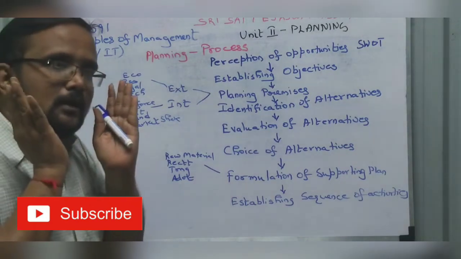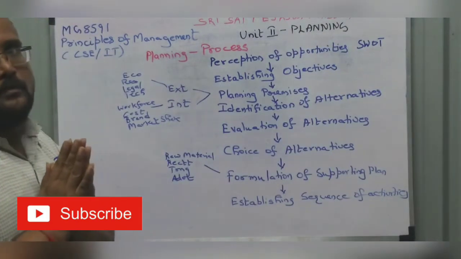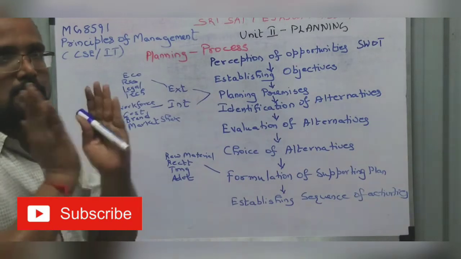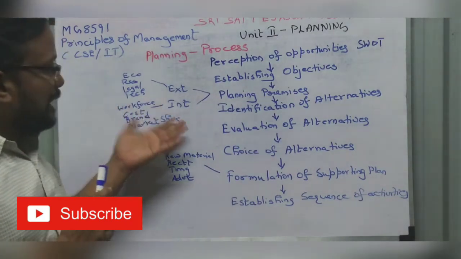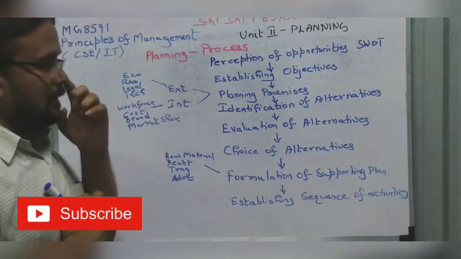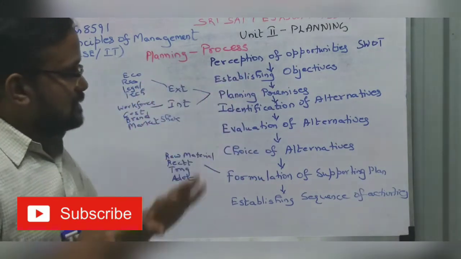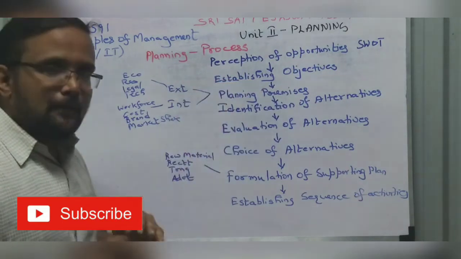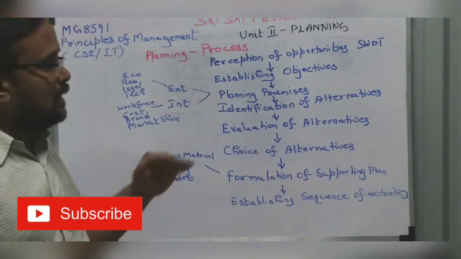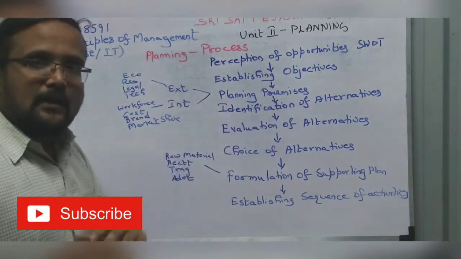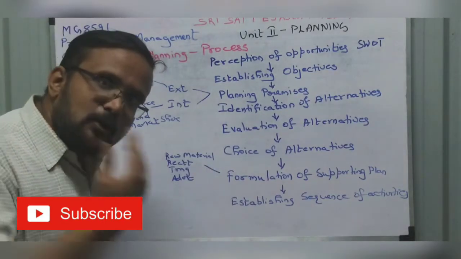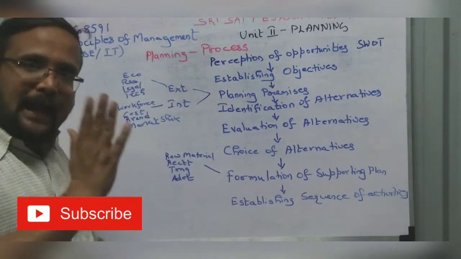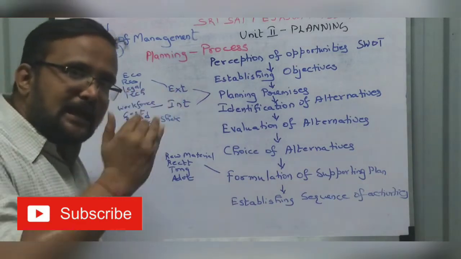You are producing a baby product, soap, which is very gentle to babies. So that is market share. What will be your market share in that? So that is planning premises. Okay. You have established objective, you have done your planning premises, you have studied identification of alternatives. So whenever we do something, we plan to establish alternatives.